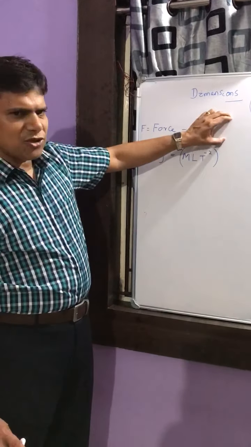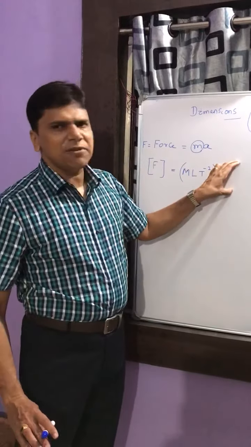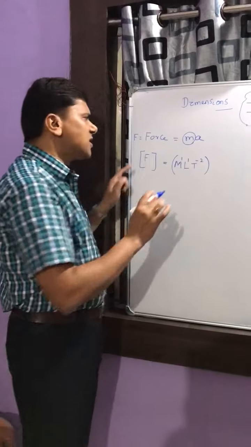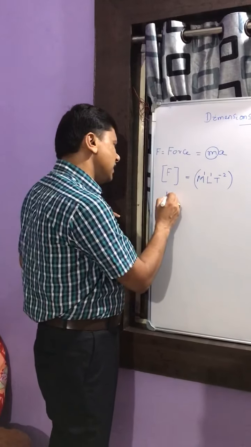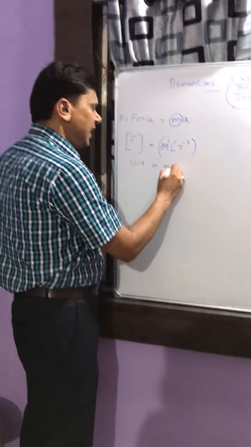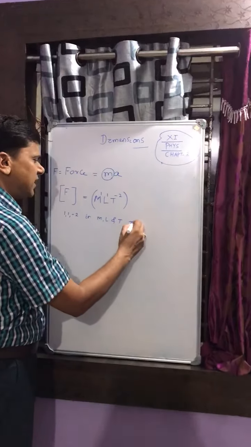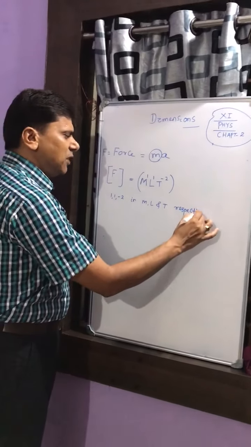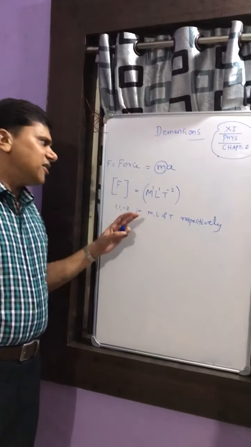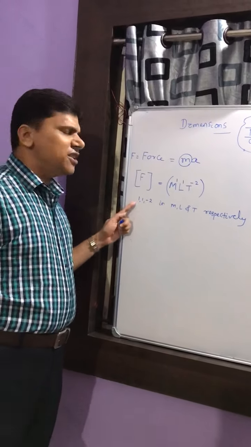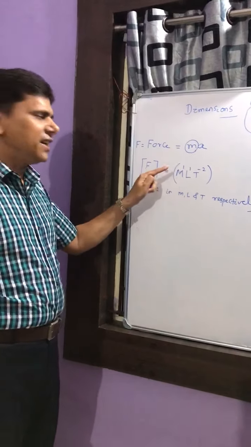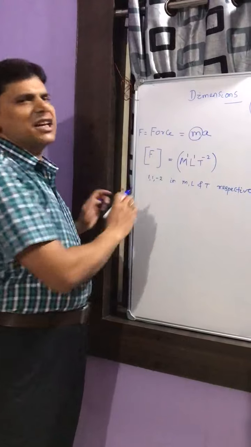This is the formula of force, but this one is the dimensional formula of force. If the question is, what are the dimensions of force? The answer will be 1, 1, -2 in mass, length and time respectively. Once we have a dimensional formula, we can write the dimensions. Dimensions are simply the powers raised to fundamental physical quantities in the expression of a physical quantity.